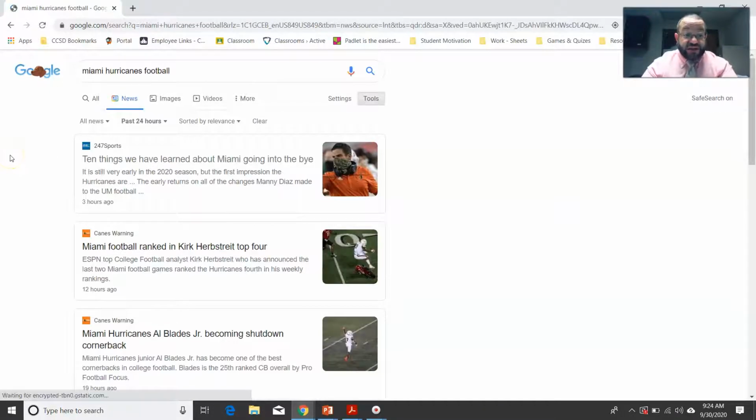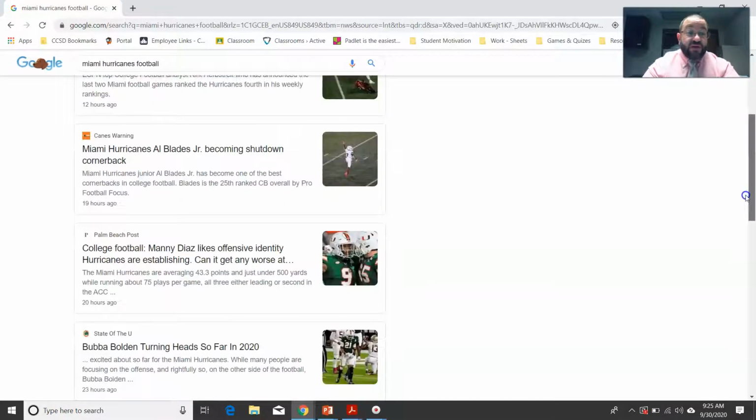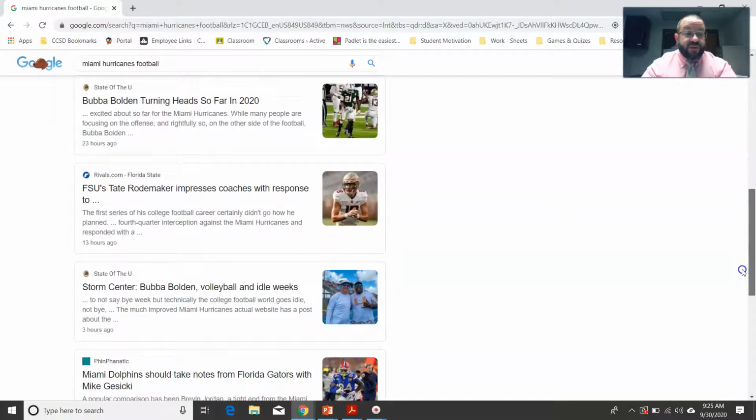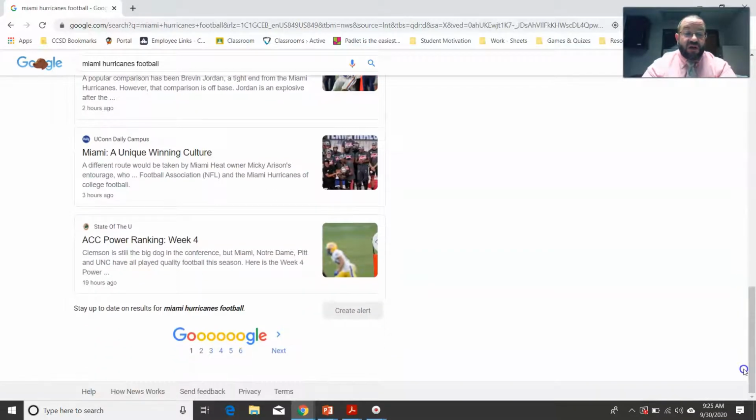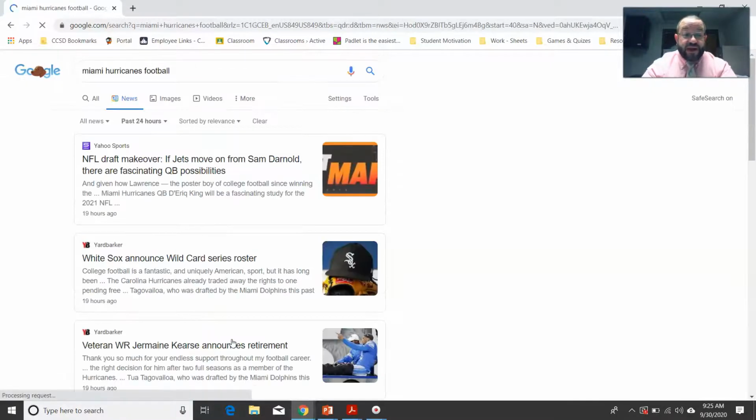And suddenly I see the article here, 10 things we learned about Miami going into the bye week, 3 hours ago. Miami Hurricane football ranked in Kirk Herbstreit's top 4. Well, that's huge. That's 12 hours ago. And 19 hours ago, an article about Al Blades, and of course Bubba Bowden, some other players, and so on and so forth. But notice that all of these articles, even if I go 5 pages deep, are all within the last 24 hours. And that's kind of interesting.